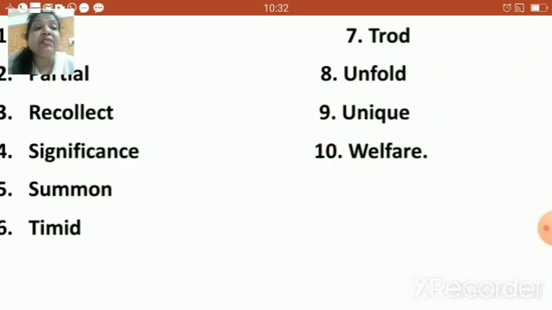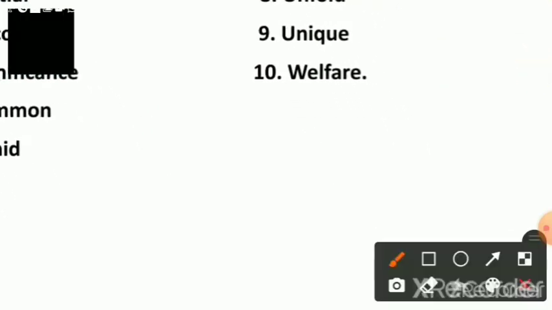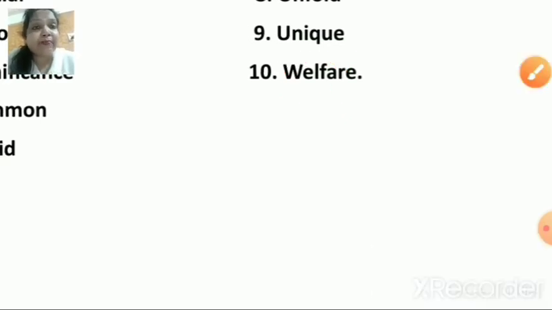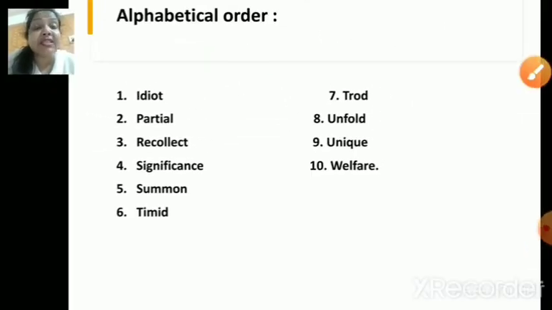And the last word will be welfare, that's W, right? Now, this is the last word as per the sequence given. So, this is how, children, alphabetically you can arrange the words on your page number 81. The columns which are given, you can make sure that you write all these words in the sequence correctly.